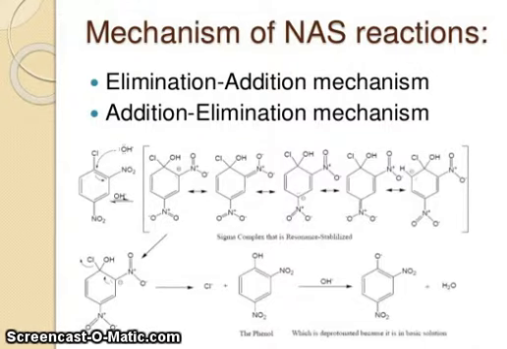It is resonance stabilized, and the sigma complex is resonance stabilized. You can see the sigma complex resonance stabilized. You can see the phenol, which is deprotonated and becomes basic.